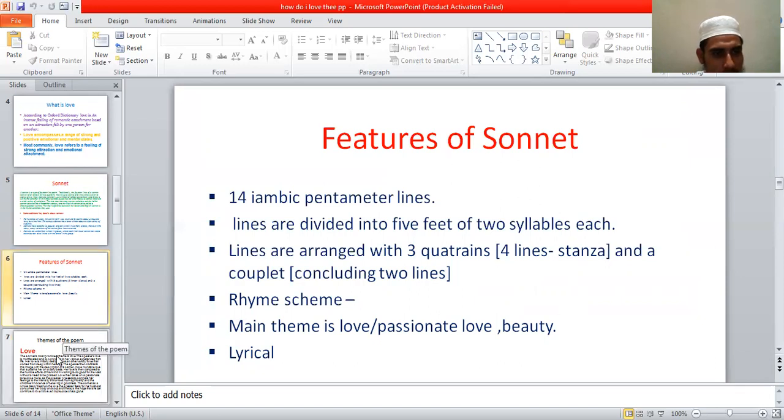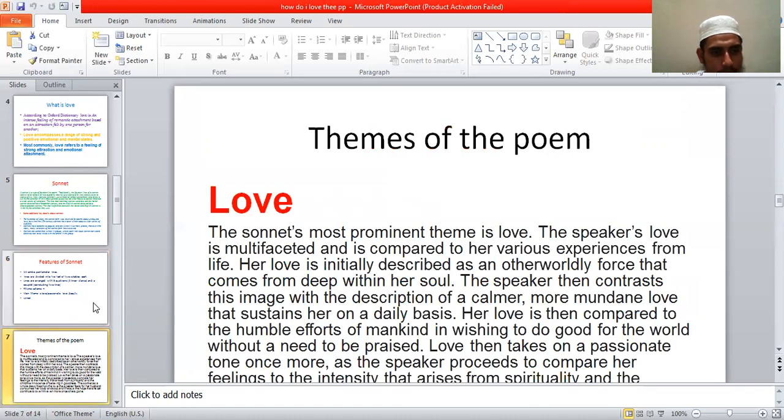So here, before discussing the poem, I would like to discuss some themes with you. "How Do I Love Thee?" In the poem "How Do I Love Thee," the poet shows some themes. The most important theme, the main theme of this poem, is love.